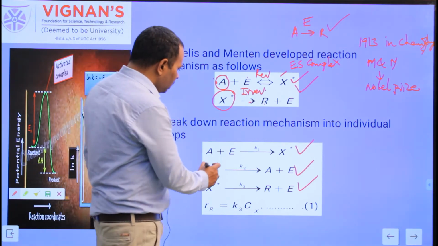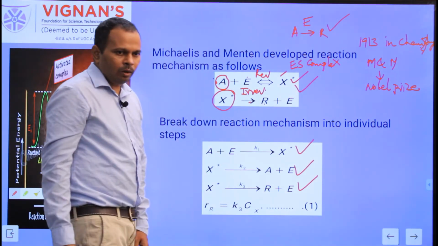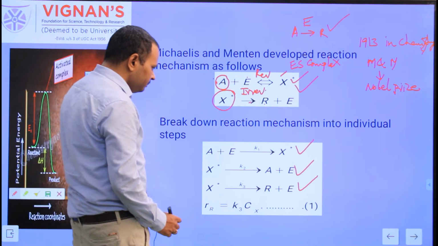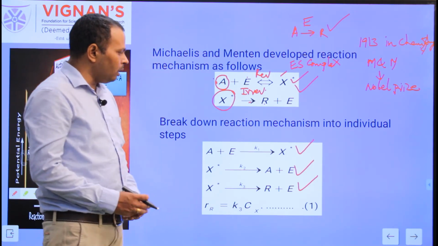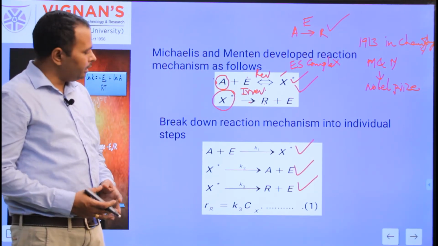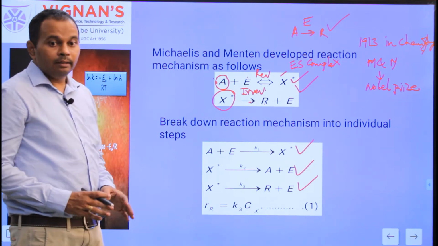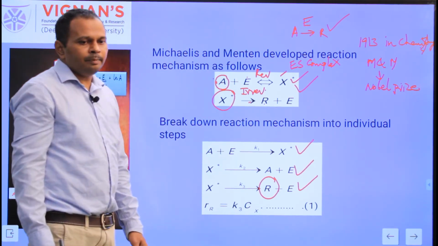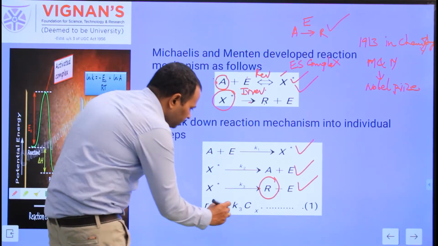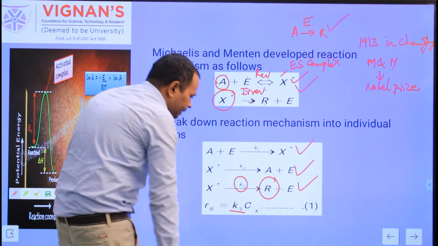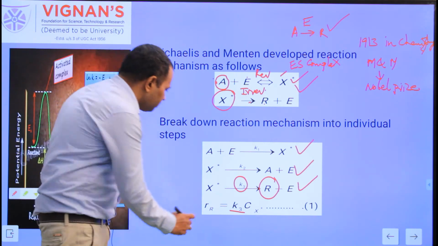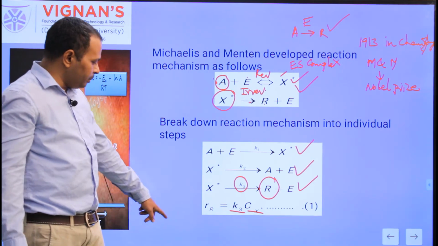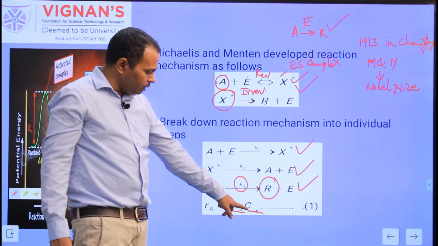In the first reaction there is no R, and in the second reaction also there is no R, so we need not find the rate of formation of R from them. In the third reaction R is on the product side, so the rate is positive. The rate of formation of R is equal to the rate constant K3 times the concentration of X star, the ES complex. Give this equation number 1: r_R equals K3 into C_X star.